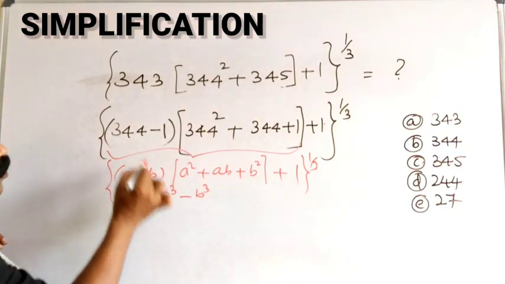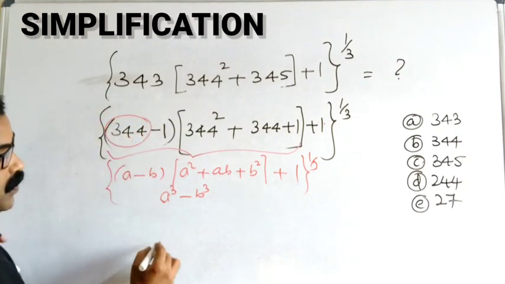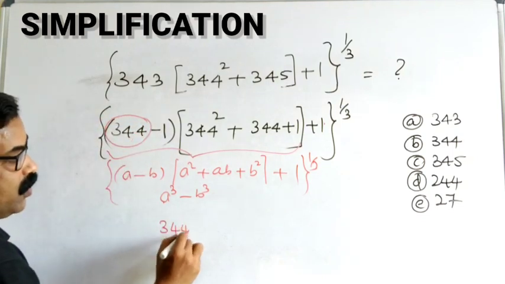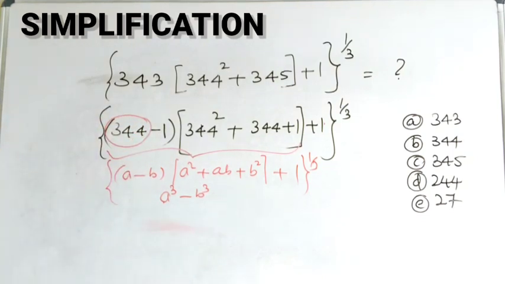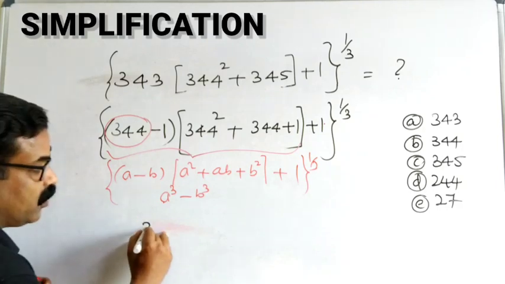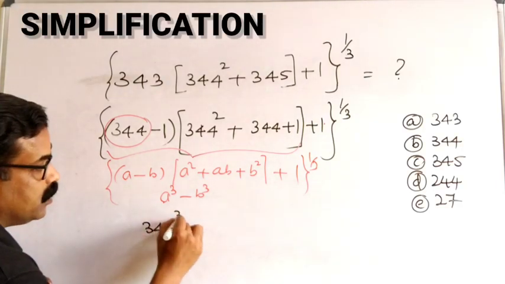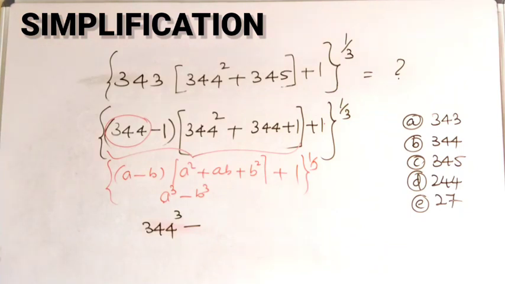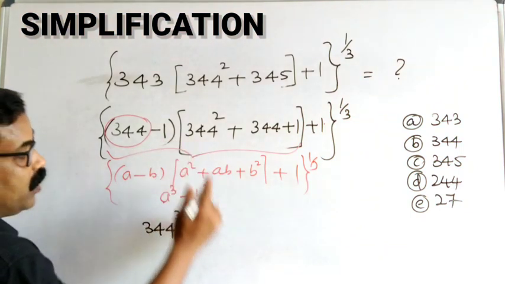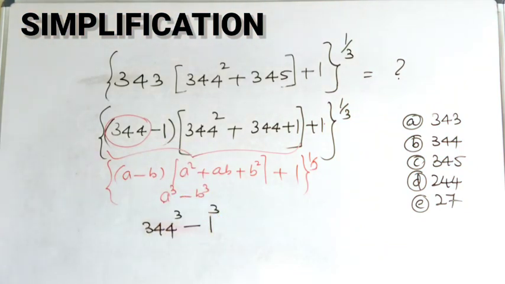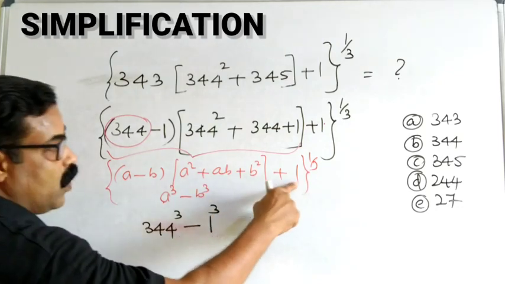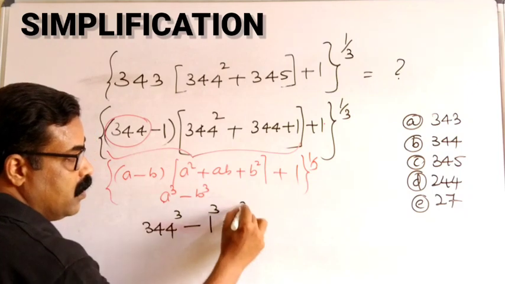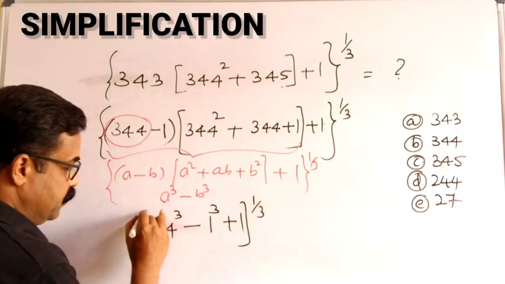So A cube is what? This is 344 cube. A cube is 344 cube, minus B cube. B cube is 1 cube, plus this 1 power 1 by 3.